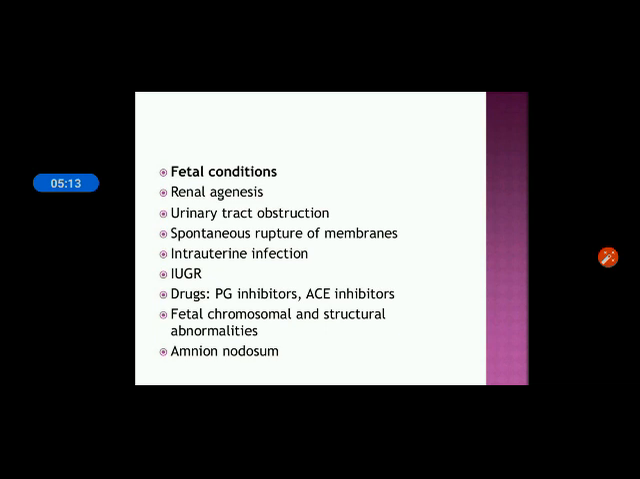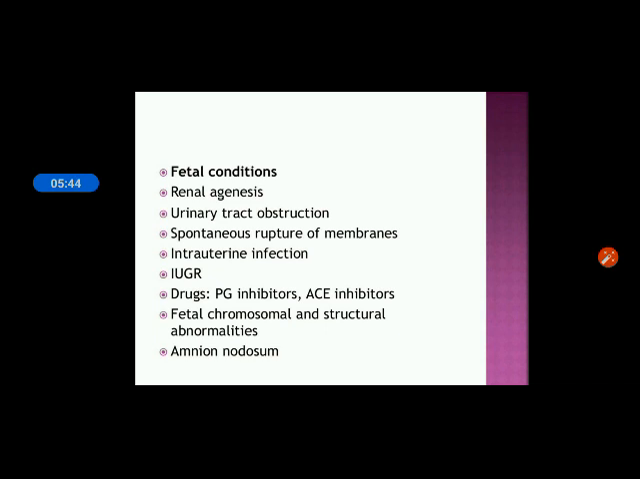Then spontaneous rupture of the membrane. Spontaneous rupture of the membranes due to any cause or any injury. If the membrane is ruptured spontaneously, more and more amniotic fluid will be released or leak out. The next is intrauterine infection. If any kind of infection is present inside the intrauterine area, it will also create pressure on the membrane and lead to the oligohydramnios condition.